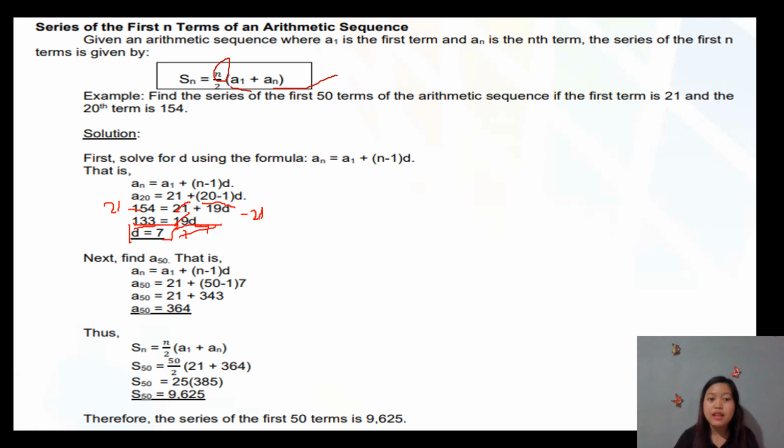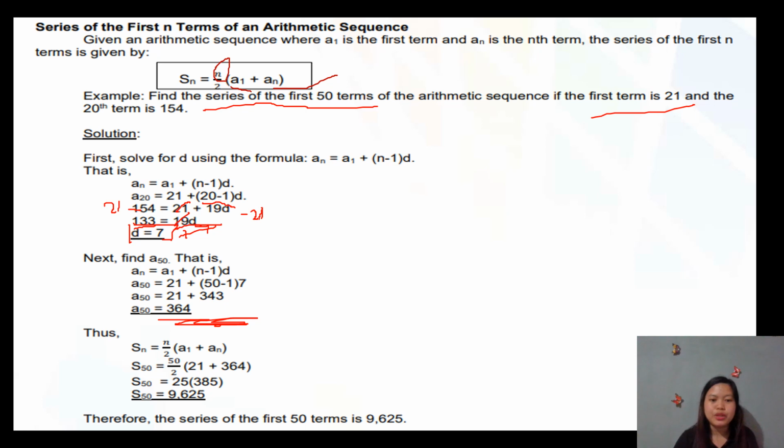We are not yet done because we are still looking for the series of the first 50 terms. Okay, so again, balik ta sa formula na S sub n equals n over 2 times a sub 1 plus a sub n. So again, we will look for S sub 50 because we are looking for the series of the 50 terms of the arithmetic sequence. Ang atong first term is si 21, di ba? Ang atong last term or a sub 50 is 364.